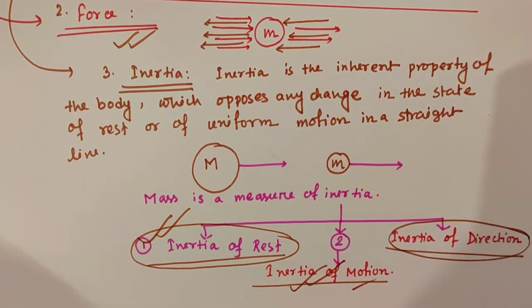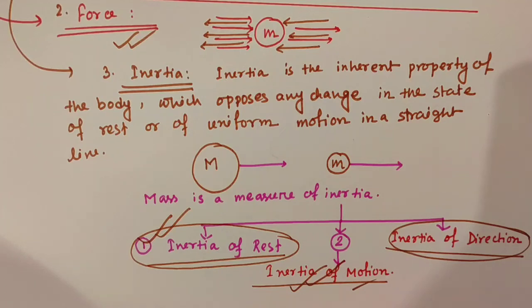Now, inertia of direction. It is the inherent property of a body to oppose any change in its state of direction. Examples: when the wheel of a cycle rotates, the mud sticking to the wheel flies off tangentially due to inertia of direction.